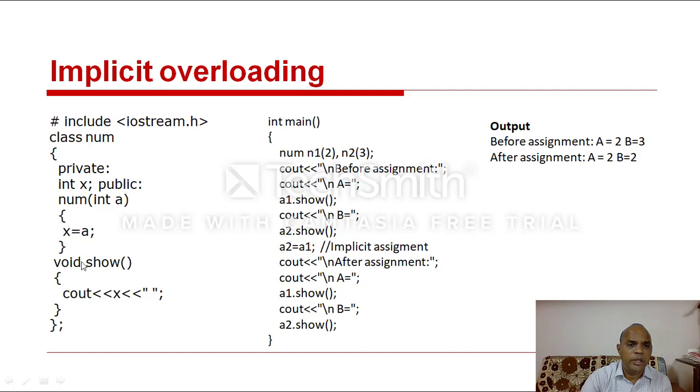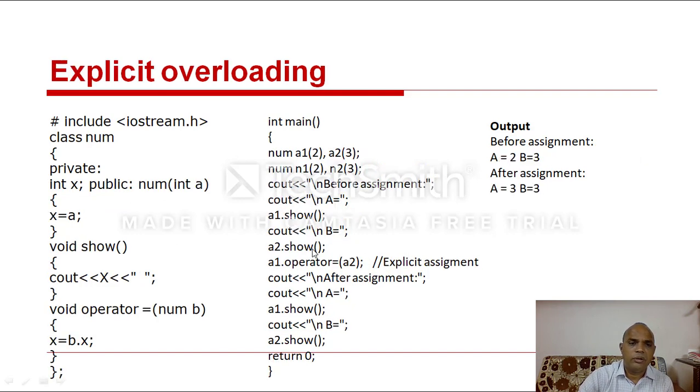So here, simply, void show is this one: integer a, x equal to a. Clear, all of you? Then here, implicit overloading. So then a2 equal to a1. All of you, one minute.